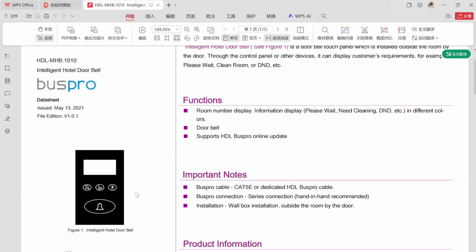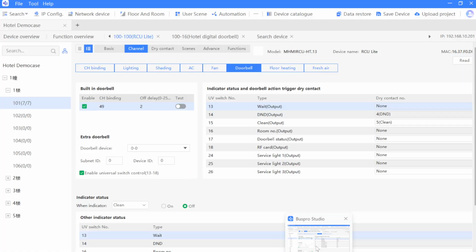It has two built-in doorbell channel, and it can also display the service status like please wait, need clean, D&D, and this icon can be changed. Now I use this panel as an example. So in my demo case, the doorbell is connected to the channel number 1 of this panel. Okay, now let's start the configuration.